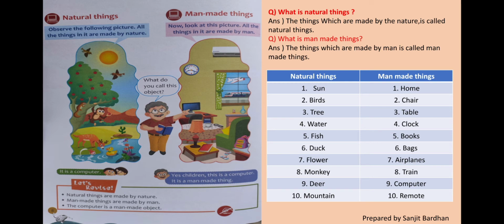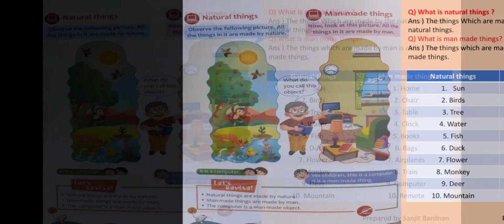Number 1, sun, bird, tree, water, fish, duck, flower, monkey, deer, mountain, etc. On the other hand, the man-made things are home, chair, table, clock, books, bags, aeroplanes, train, computer, remote control, etc. So I hope you can understand what man-made things and natural things are. So move on to the next page.